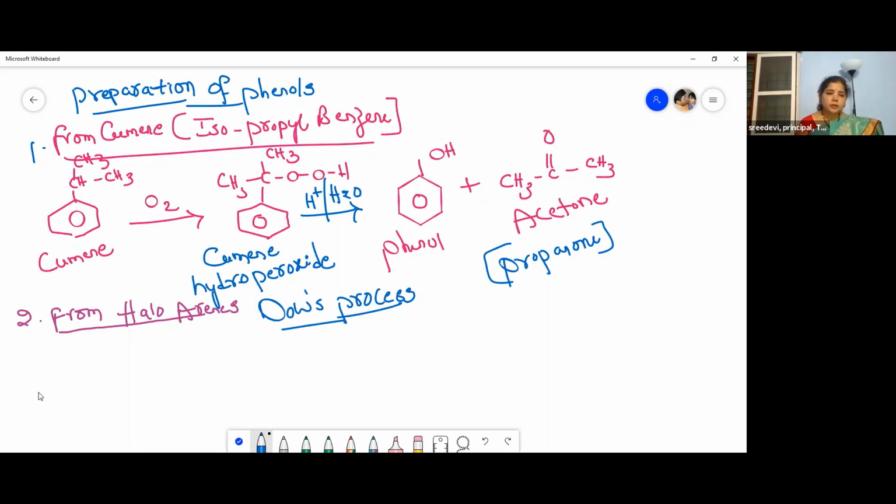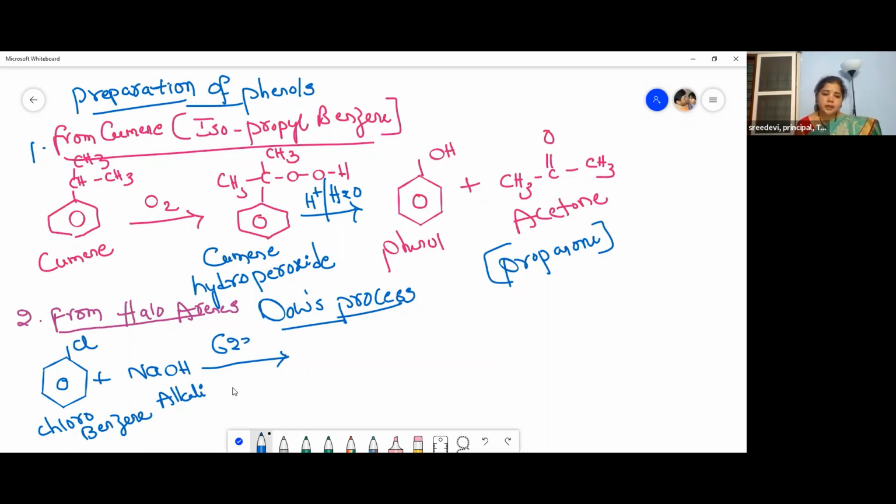So here we are going to take chlorobenzene, a haloarene. What are halogens? The 7A group elements are called halogens. Halo means chloro, arene, benzene. Simple. Now this on heating with a base. What is the base here? NaOH. Sodium hydroxide is an alkali, which we also call a base, at 623 Kelvin temperature and 300 atmospheres pressure.